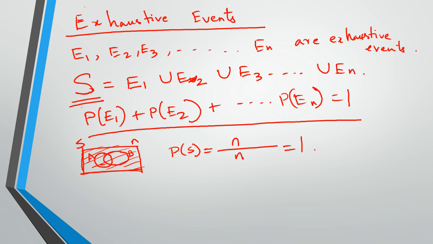Okay, so here, since S equals E1 union E2 union E3 up till union En, so when we do probability of E1 plus E2 plus up till En, this has to be equal to 1, right? Since probability of the sample space equals 1. Okay, now one more thing we will do, then we will call it a day.